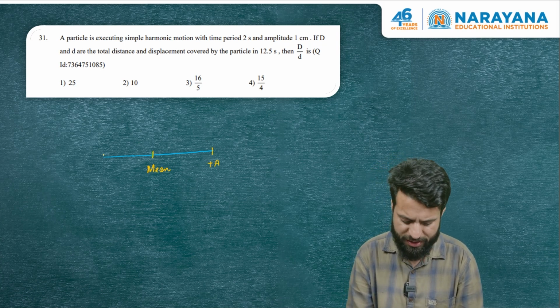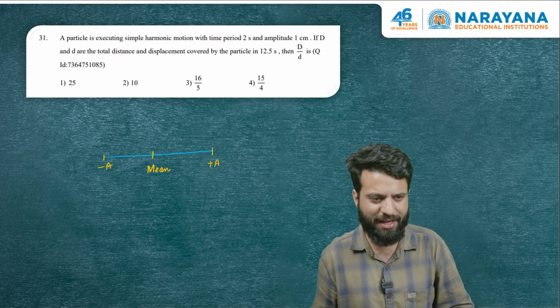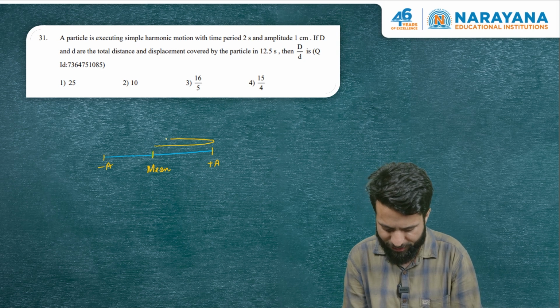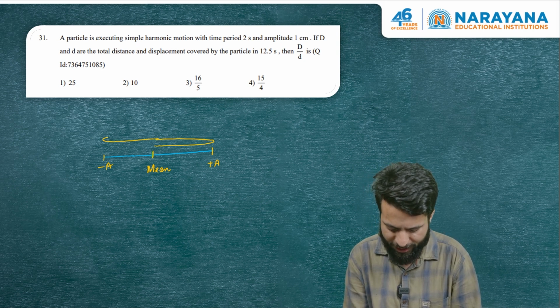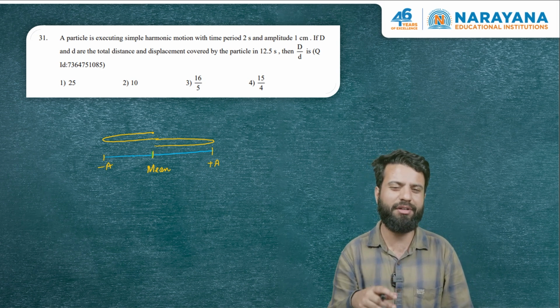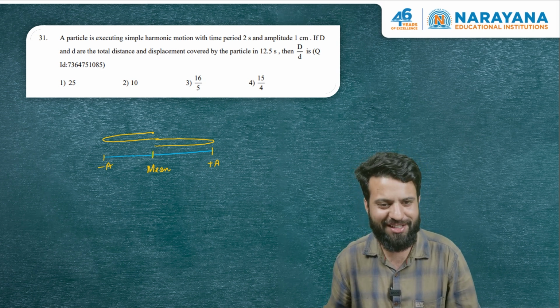Simple harmonic motion is a bound motion, right? The distance from mean to extreme is called amplitude. The time it takes to complete one oscillation, to come back to the starting point, will be called time period. Time period of this motion is 2 seconds.